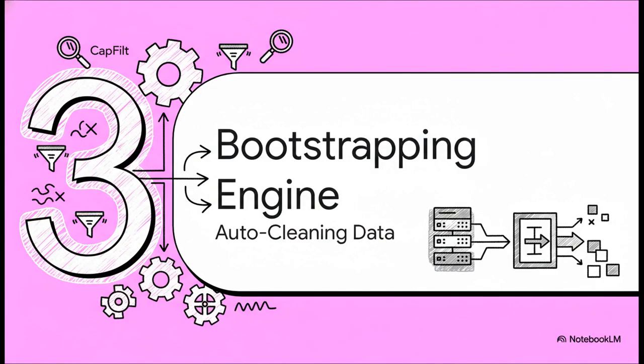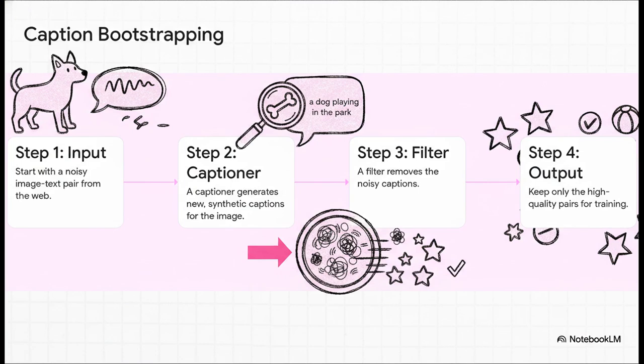So how on earth does it do this? It's through this really clever two-part process that the creators called captioning and filtering, or CapFilt for short. This is the engine at the very heart of BLIP that bootstraps the data quality up to a whole new level. Let me walk you through how this self-cleaning process works.